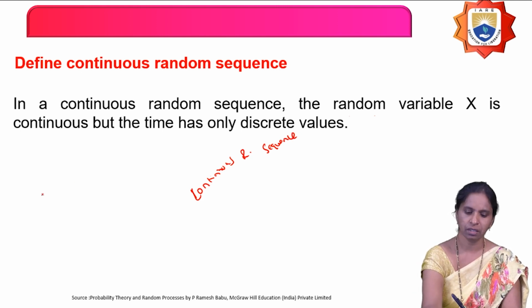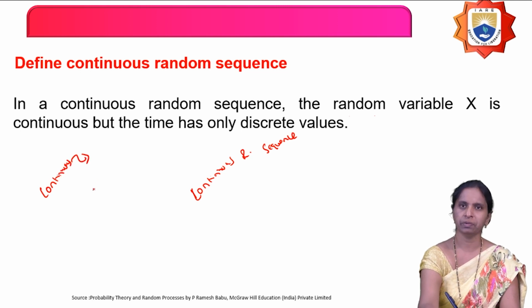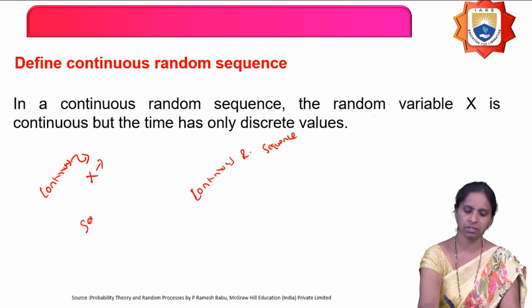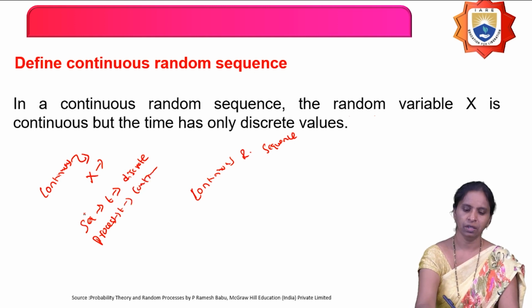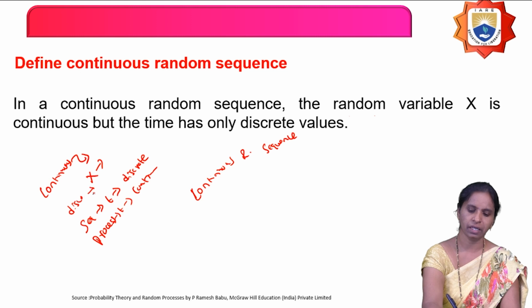The first one, continuous, refers to the random variable: the random variable is continuous. If you say sequence, it means time is discrete. If you say process, then the time is continuous. If you say discrete in the random process, then X is discrete.